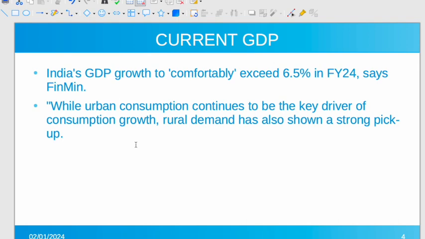Now, what is the current scenario of India's gross domestic product? India's GDP growth rate, as said by the finance ministry recently, will exceed 6.5% in the financial year 2024. That is a forecast. It can breach it, it can be less than that, but it is seen as a very healthy growth rate, seeing what is the scenario of the world.